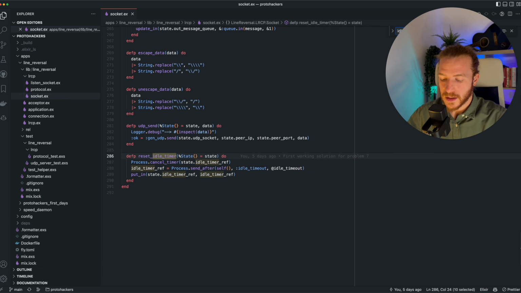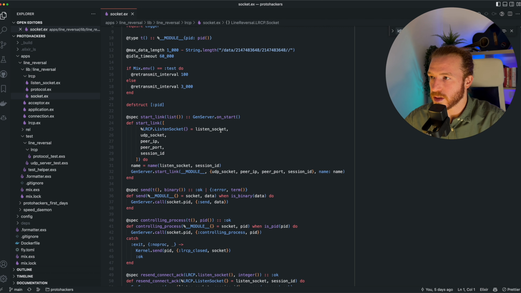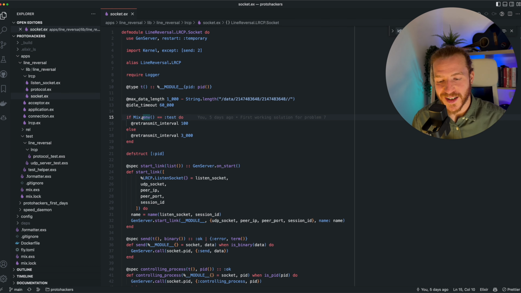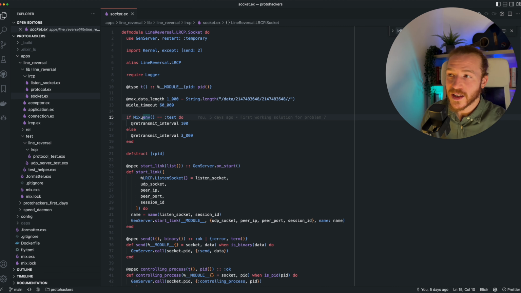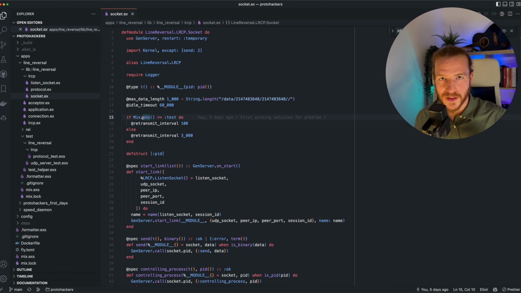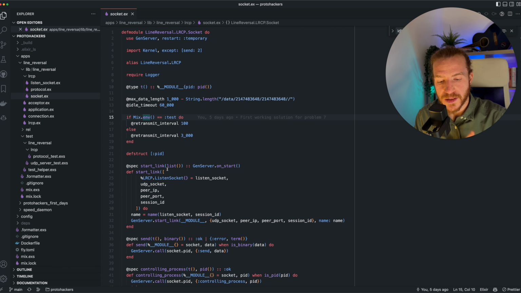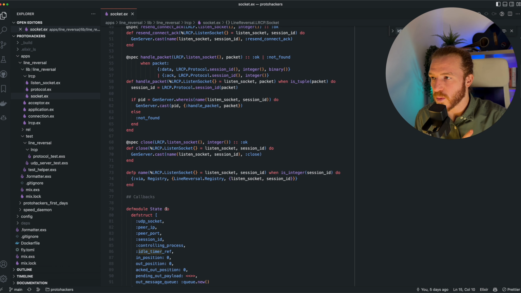So, okay, what else? At the top here, we have this retransmit interval thing. And this is really a hack. The way I did it here is a hack, at least. In a real world application, I'd make this nicer by making this configurable and so on, but it works here and it makes the tests reasonably fast, as we'll see in a second. And this retransmit interval is essentially what I use to decide after how long I should retransmit data that hasn't been ACKed.